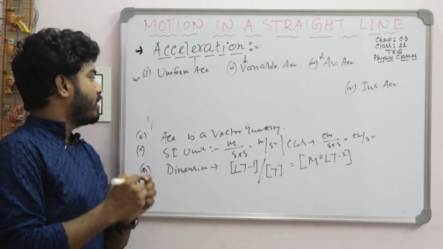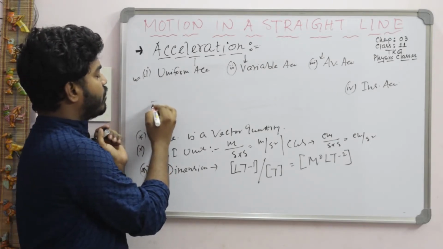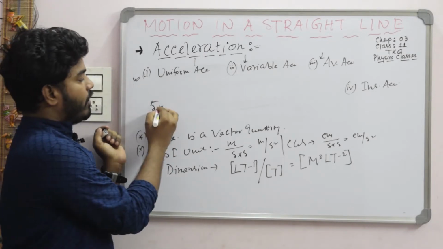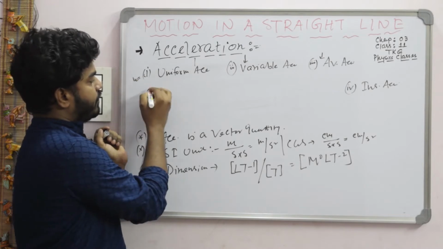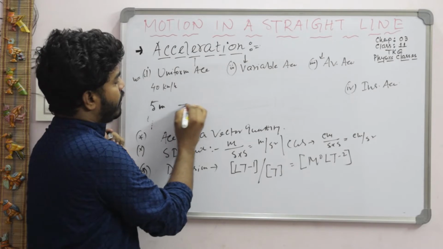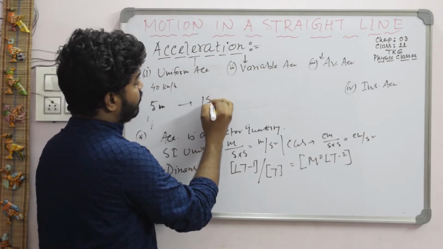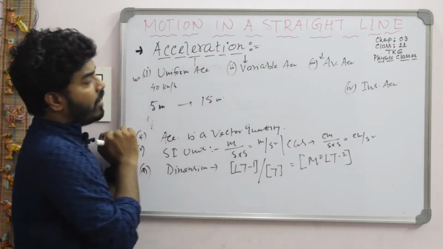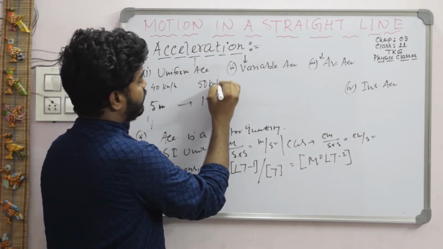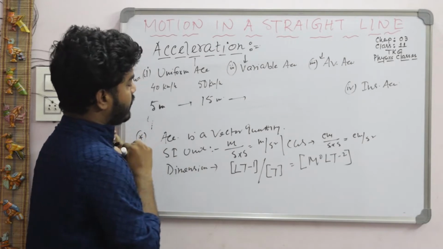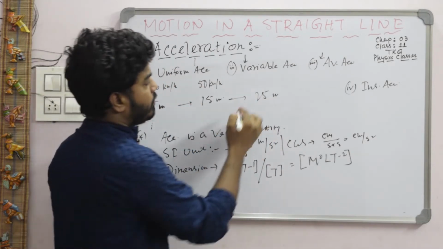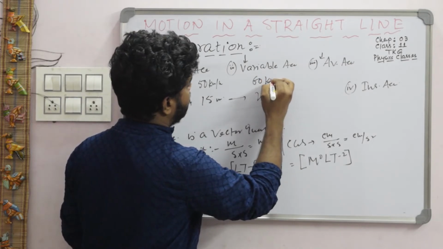For example, suppose at time t equal to 5 minutes, the velocity of a car is 40 kilometer per hour. When time becomes 15 minutes, the velocity of the car is 50 kilometer per hour. When time becomes 25 minutes, the velocity of the car becomes 60 kilometer per hour.